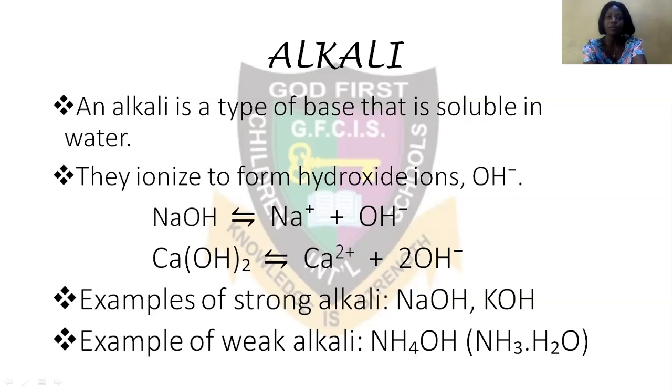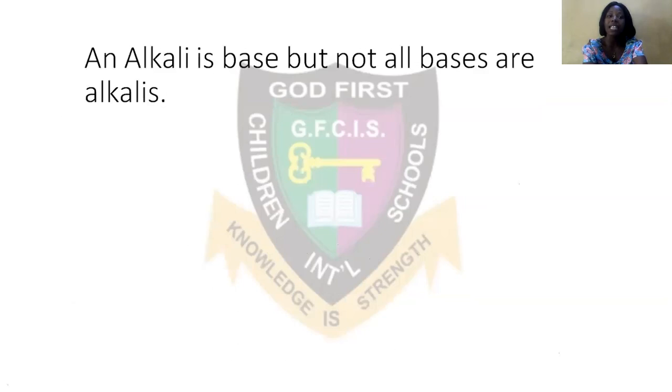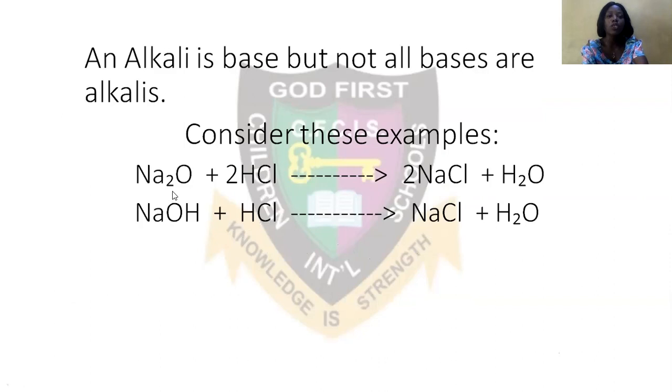Now going on, still looking at alkaline. An alkaline is a base, but not all bases are alkaline. Consider this example now. Na2O plus HCl. Remember we said that a base will neutralize an acid to give us salt and water.